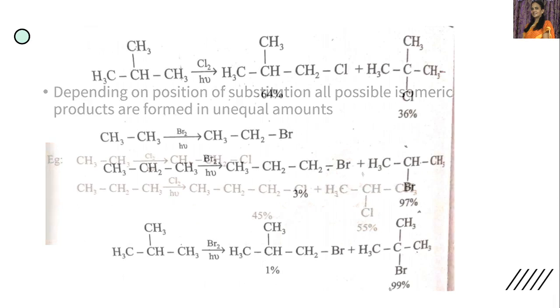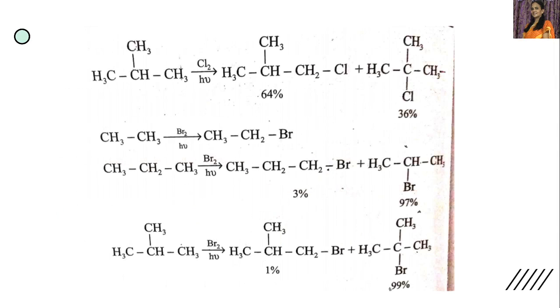Now if we consider isobutane, or 2-methylpropane, when this is treated with chlorine in presence of sunlight, we will get 64% of this compound, where the chlorine atom displaces a hydrogen atom from either this or this or this, all are equivalent carbons.